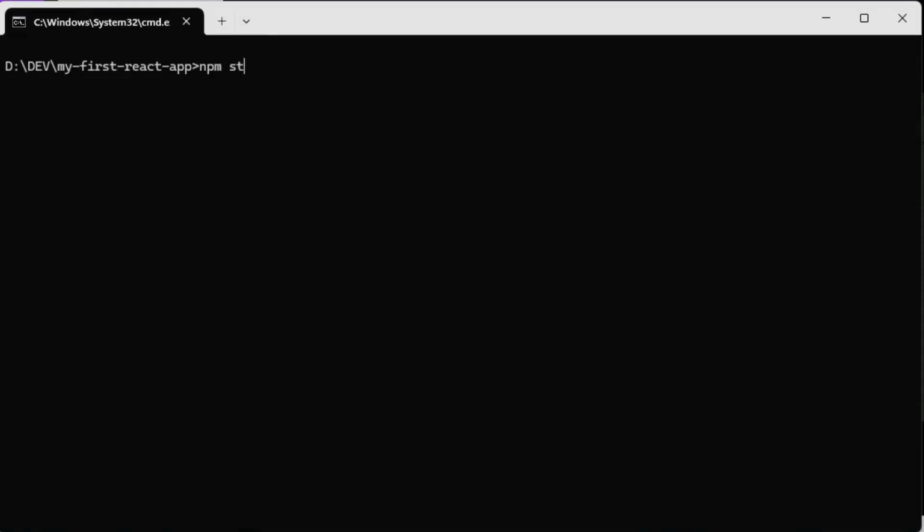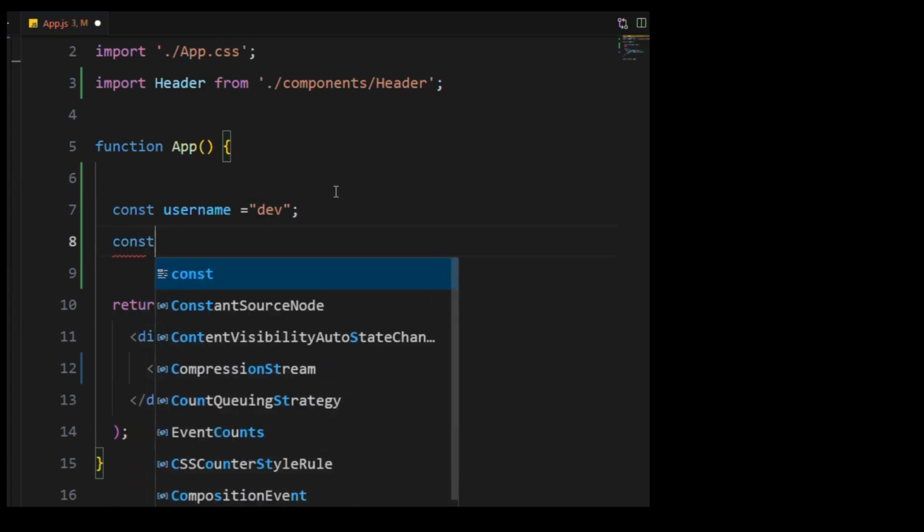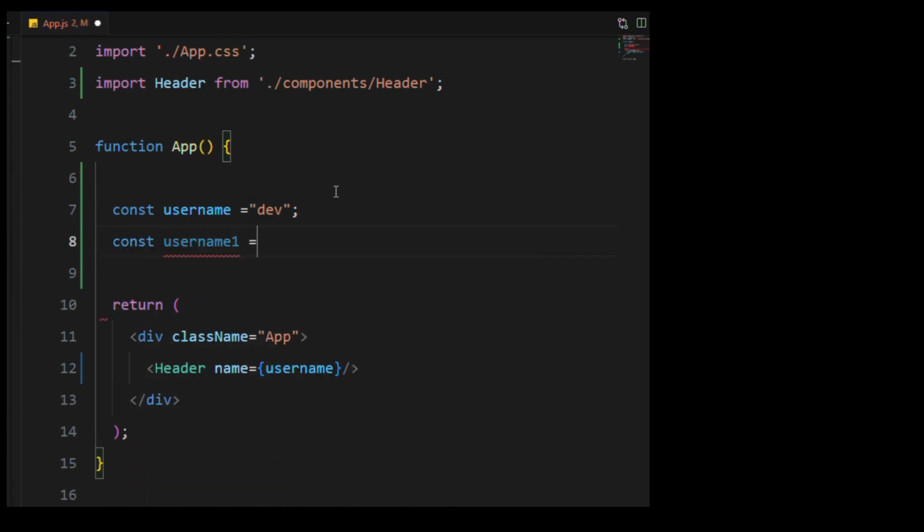Now do npm start. You can see the value gets printed like this. You can also duplicate the component in app.js and pass a new value.